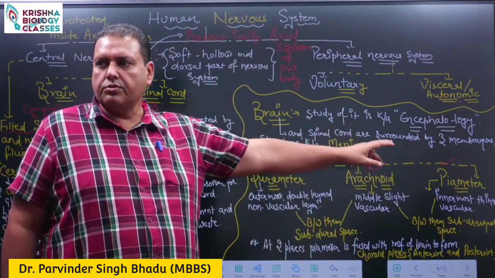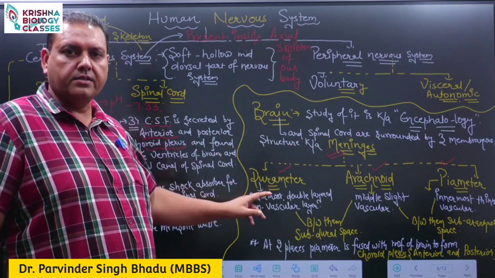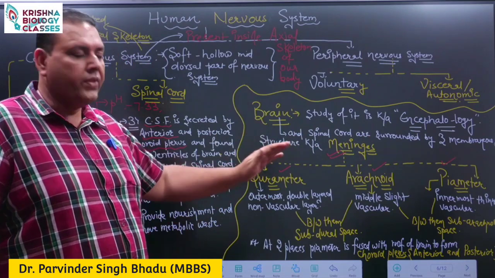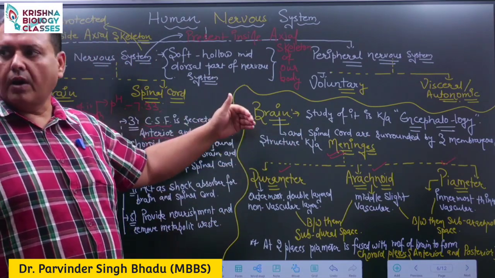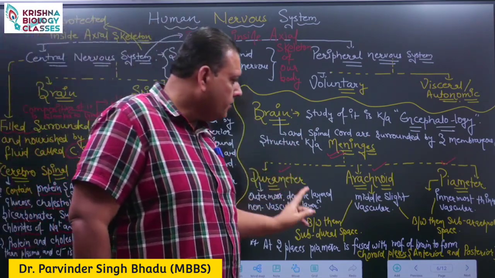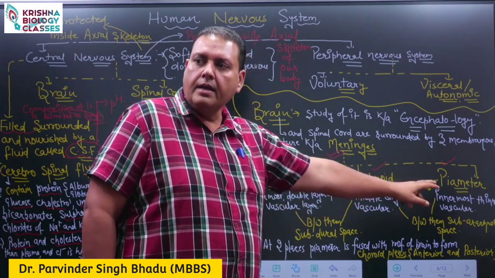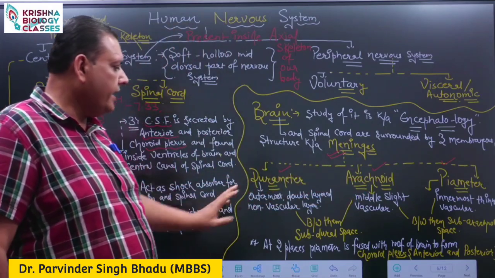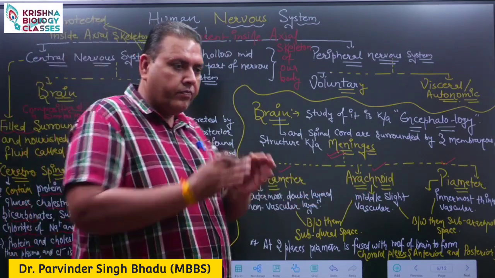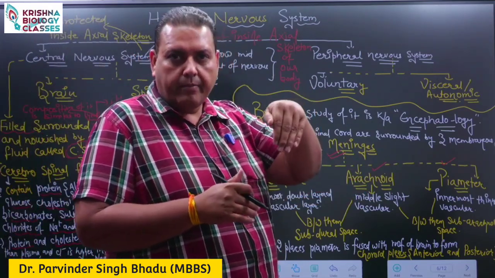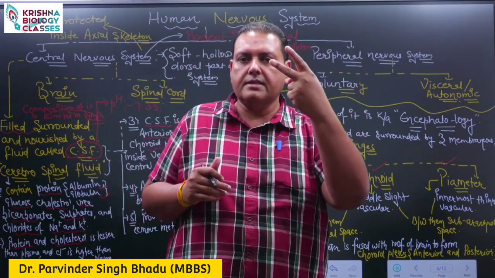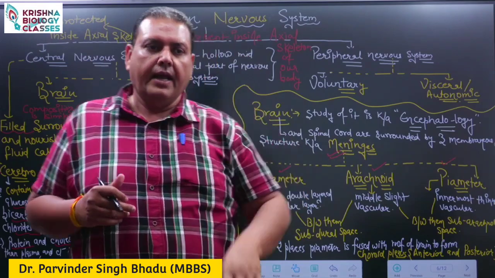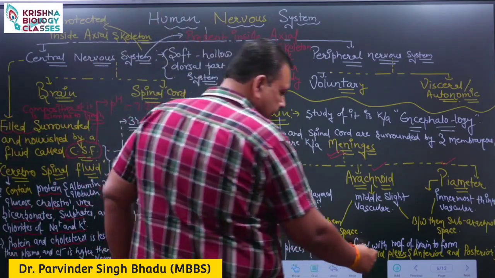Several times questions come asking what is the correct sequence of the meninges from inner to outer side or from outer to inner side. If they ask from outer to inner side, then it is duramater, arachnoid and piamater. If they ask from inner to outer side, then it is piamater, arachnoid and duramater. Now, the innermost membrane is piamater. This piamater enters at two places, in front and in back, inside the brain to form the choroid plexuses.